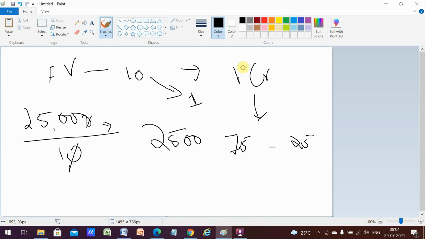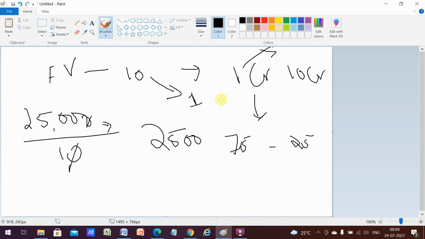So initially, if there were 1 crore shares, then the total number of shares is going to be 10 crores after the stock split. So if a face value of 10 becomes 1, the total number of shares is going to increase by 10 times, and the price is going to decrease in that same ratio. So this is what happens in a stock split.